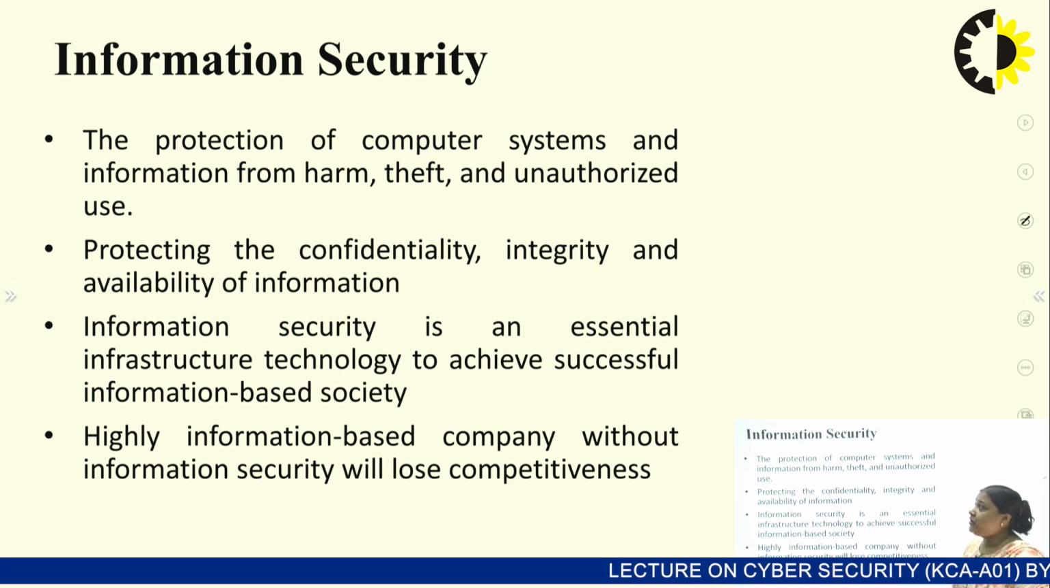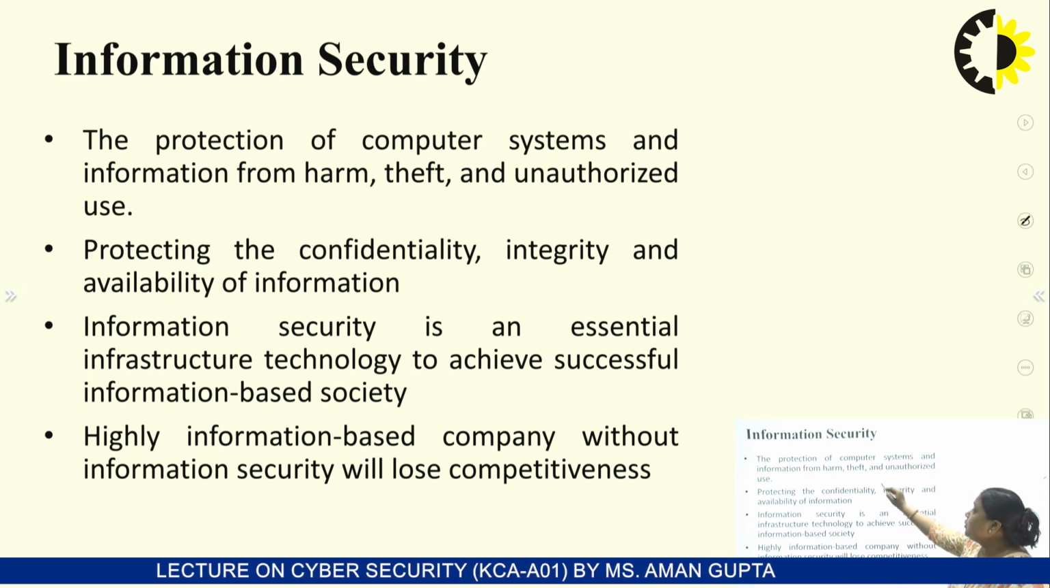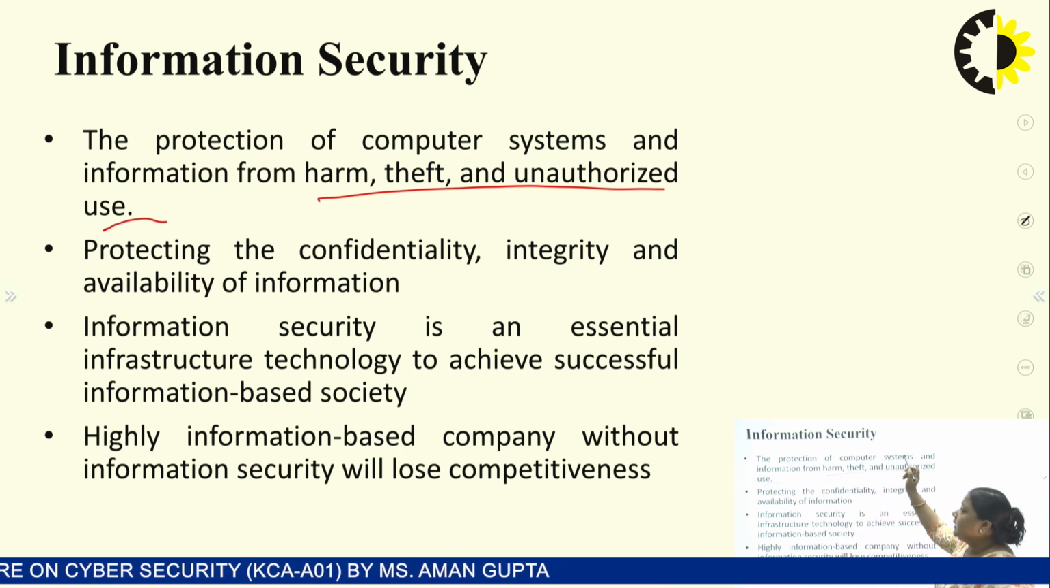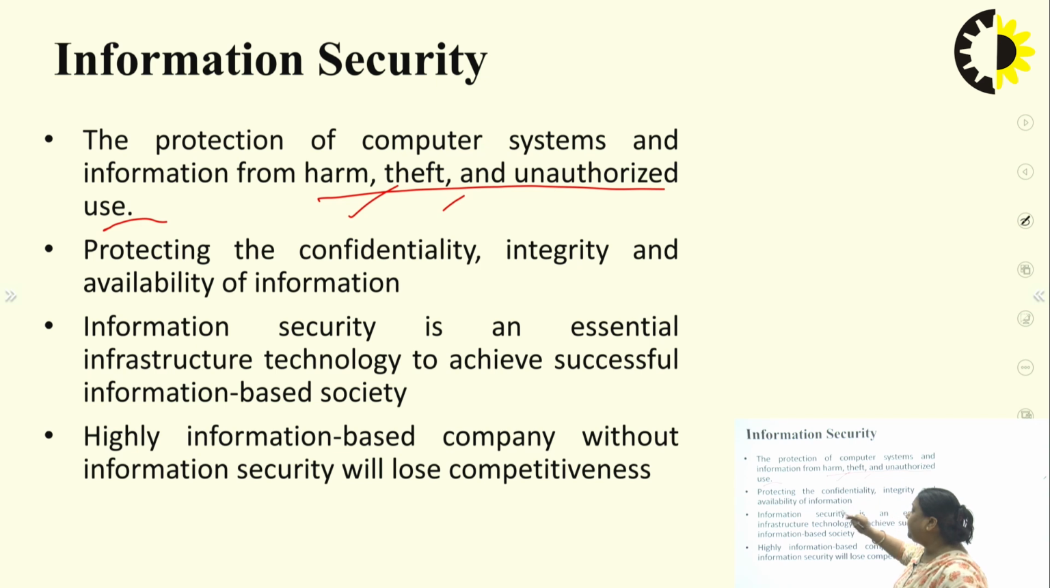Now, next is information security. It is the protection of computer systems and information from any type of harm, theft, disclosure of data or unauthorized access. Protecting our computer system or information system in this way is called information security. We can protect our data by protecting the confidentiality, integrity and availability of the data.